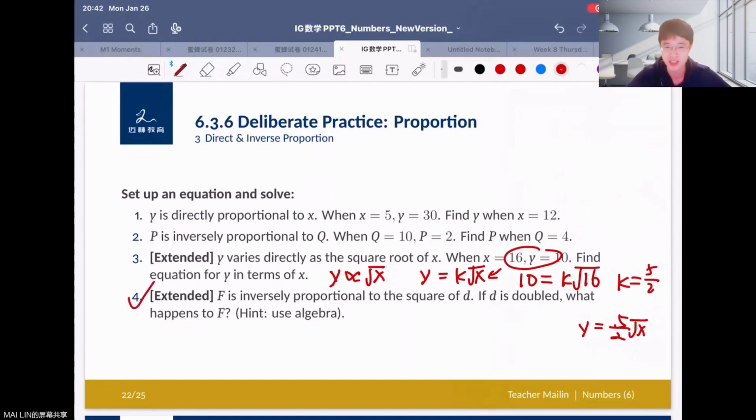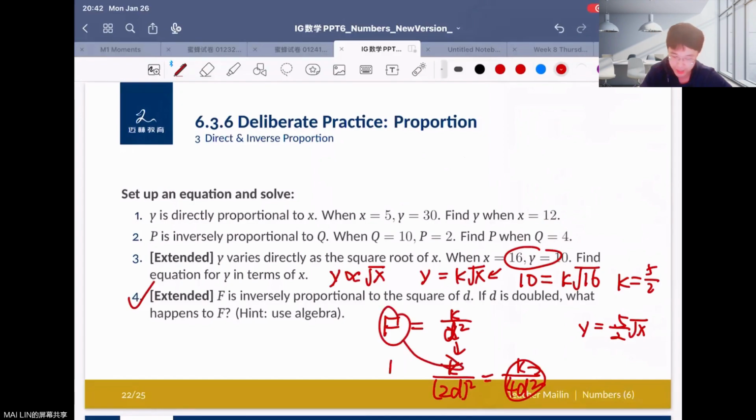And for the last question, it said F is inversely proportional to the square of d, okay? So we can say that F equals k over d squared, right? And it said, if d doubled, what happens to F, right? So when d doubled, the value becomes k over 2d squared, right? And becomes k over 4d squared. So here you can find that F just turned into F over 4, right? So we can say that the final value of F is just divided by 4, okay? That is the answer right here, okay?